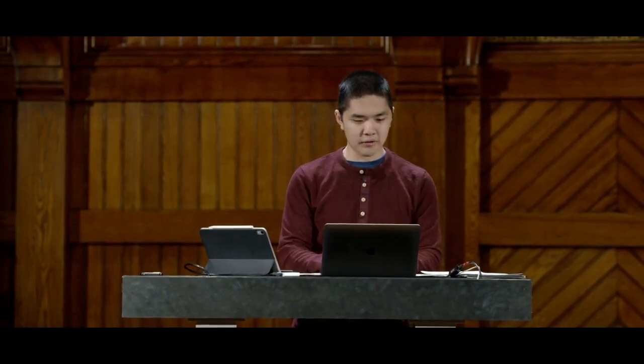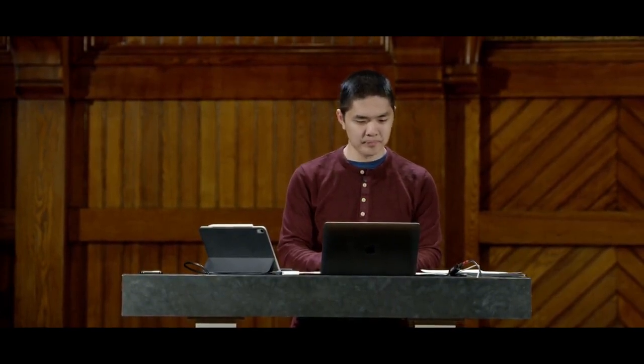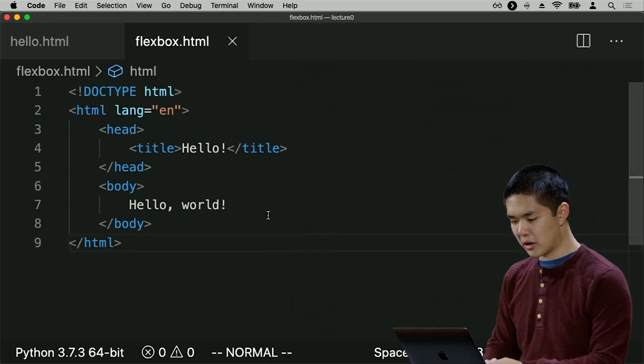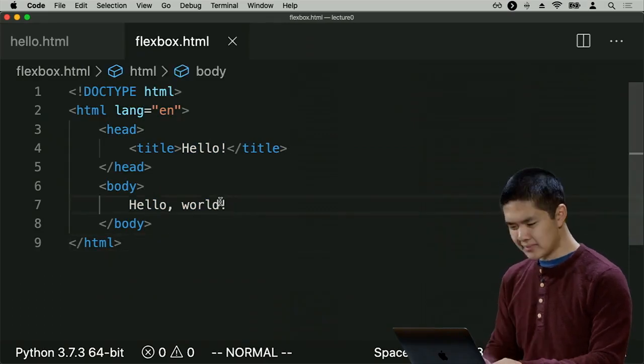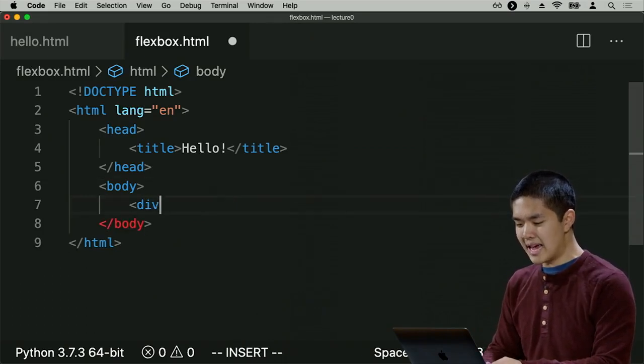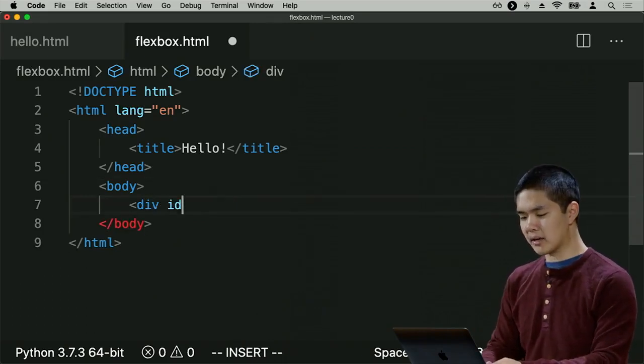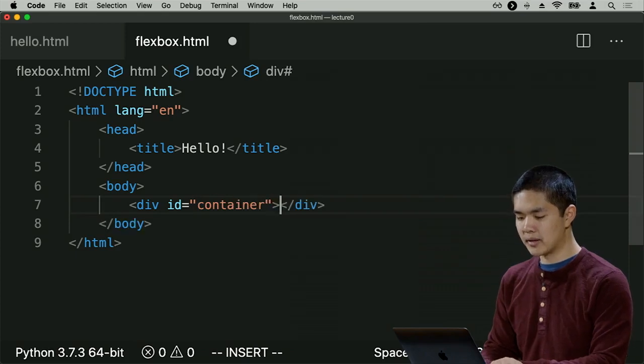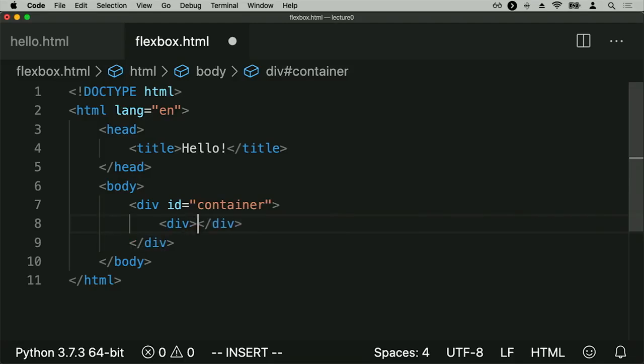So I'll go ahead and create a new file called flexbox.html. We'll start with the same HTML code. And now, inside of the body, I'm going to create first a div that is going to be called the container. And we're creating a container because we're going to specifically say that everything inside the container I would like to add Flexbox to be able to wrap it around so that things can go onto multiple lines if I ever need to.